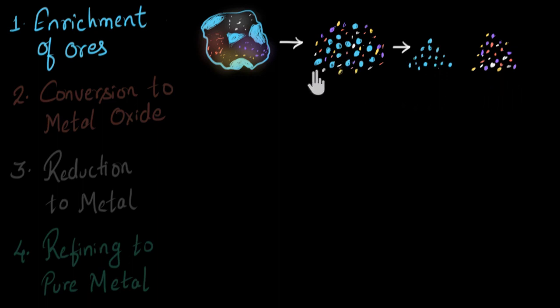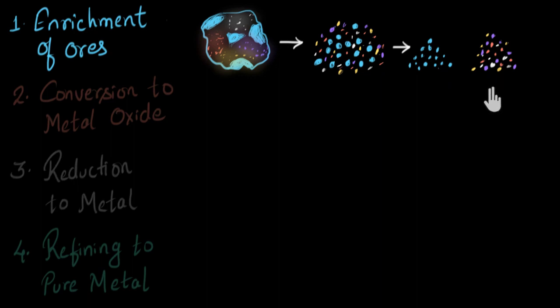For example, if you have gold ore, see, gold particles are heavier, are denser compared to the impurities. You can use certain techniques like gravity separation to separate the heavier gold particles from the lighter impurities. By the way, the impurities removed at this stage are called gangue. And it has a weird spelling, okay? So just be careful. So this is how we can enrich our ores, meaning we can concentrate the metallic compounds and remove most of the impurities out.